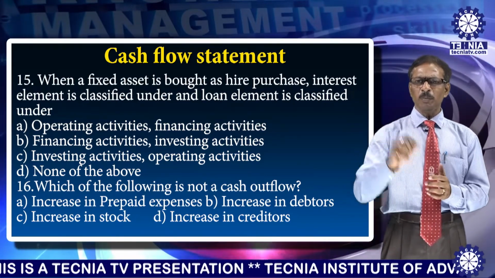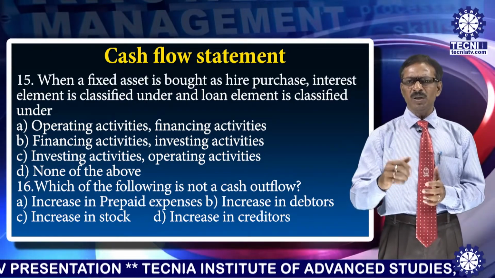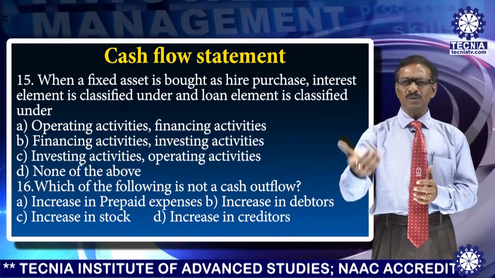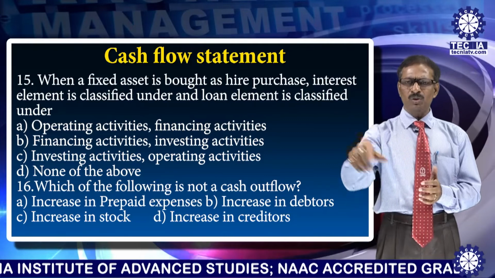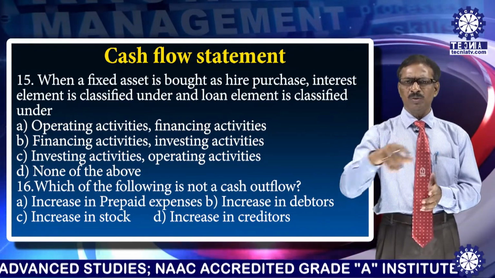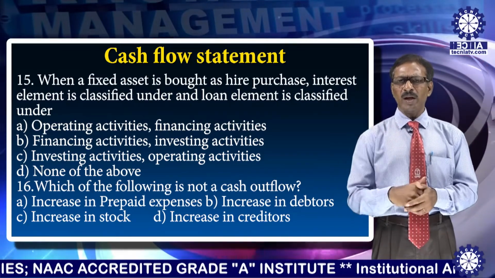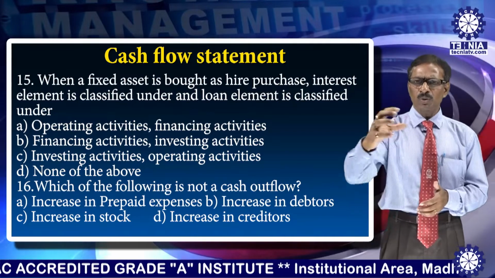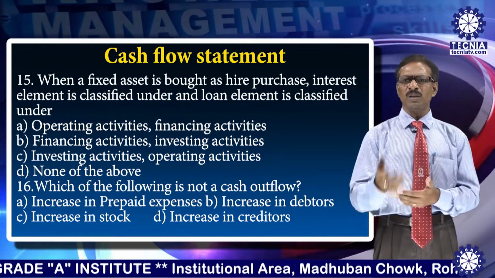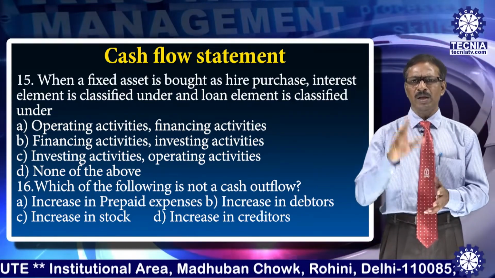Increase in prepaid expense means you have paid in advance, so it is outflow. Increase in debtors means you have sold certain goods on credit, so you have used your money, so it is also outflow. Increase in stock means you have purchased more stock, so it is outflow of cash. But only the last, D, increase in creditors. Increase in creditors means you have taken certain goods on credit basis and you got the scope of selling those goods in cash. I discussed earlier, so increase in creditors is the right answer.